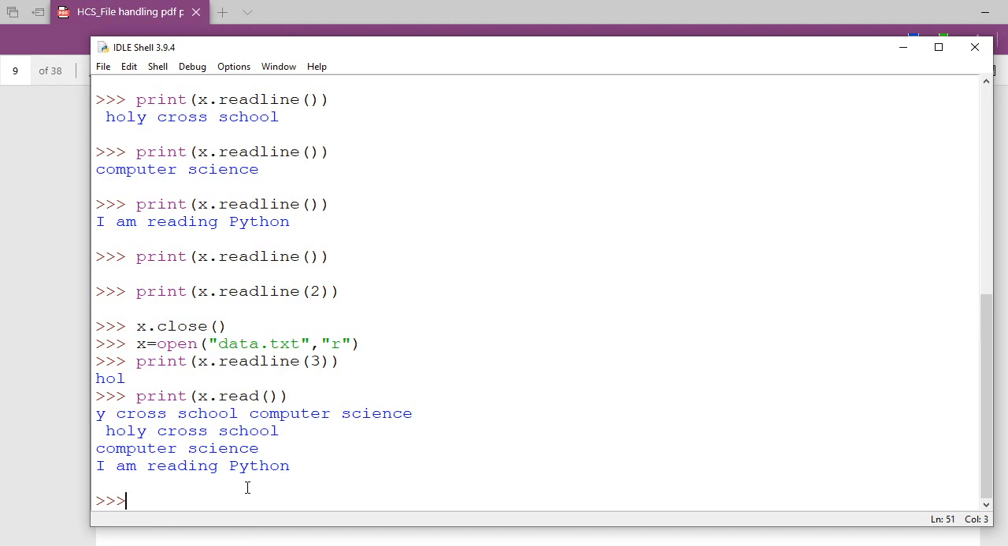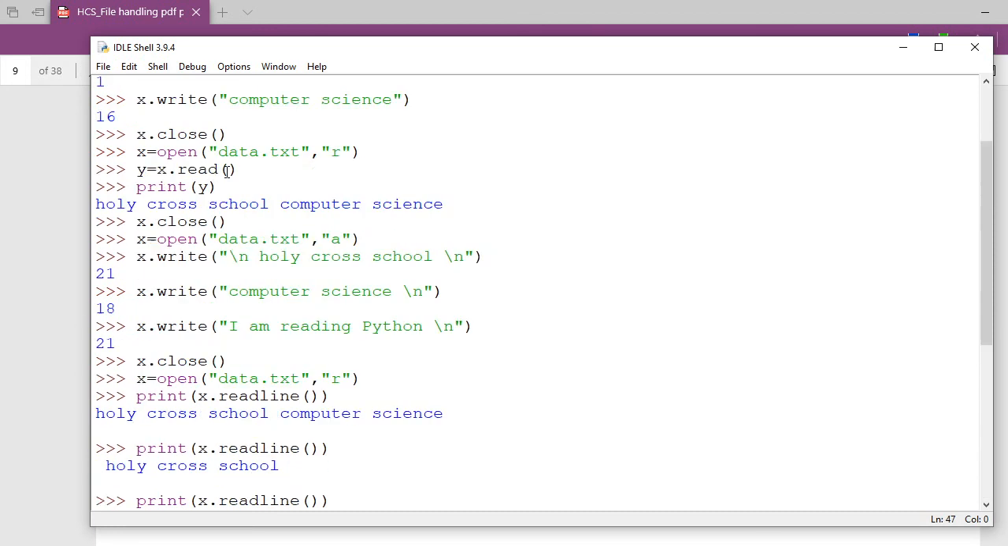Okay. Now see the next concept for reading. Sir, before Holy Cross School in the second line there is one space, right? Where is that? This one. Sir, that printing of the second line. Here, this one. Yes, yes. So maybe we have given a space here somewhere. Yes sir, it is given here, a space.